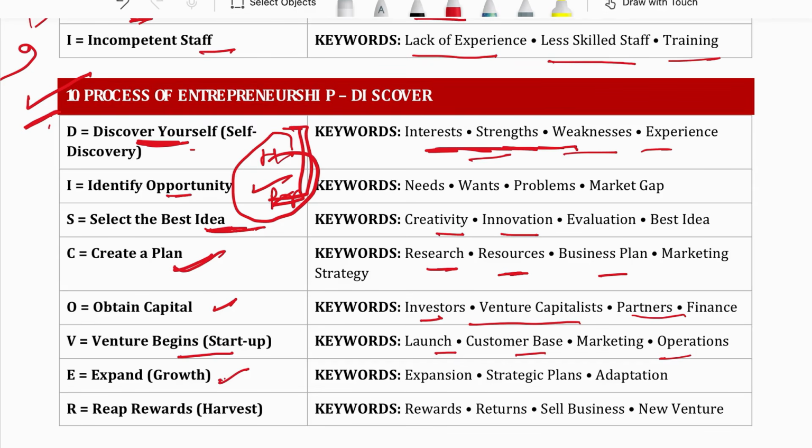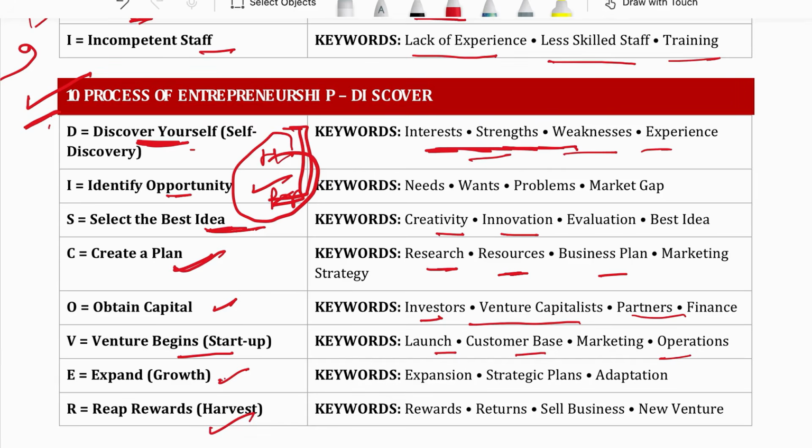Then expand. Once your business starts, now it's time to expand the business, grow the business. After growing, finally start getting the rewards. Here the rewards can be in the form of selling your business. After making your business reach one point, you can sell it to bigger businesses. Like there are many yoga apps which were created and then sold to big hotels. By selling it to the big hoteliers, they harvested.